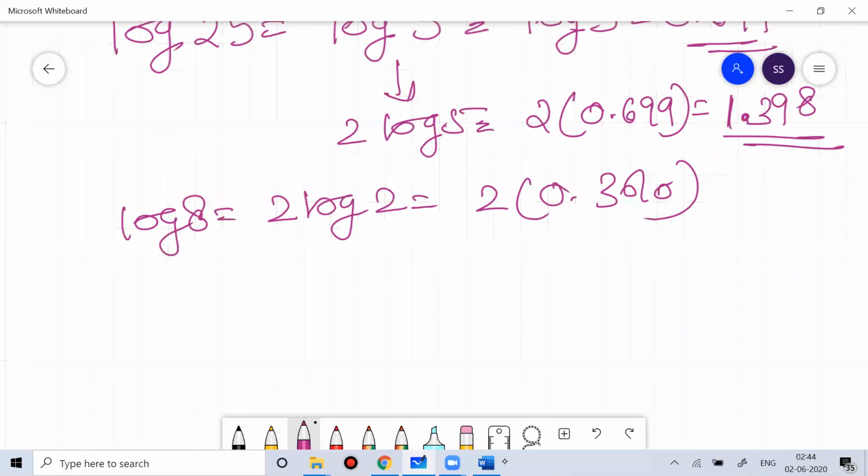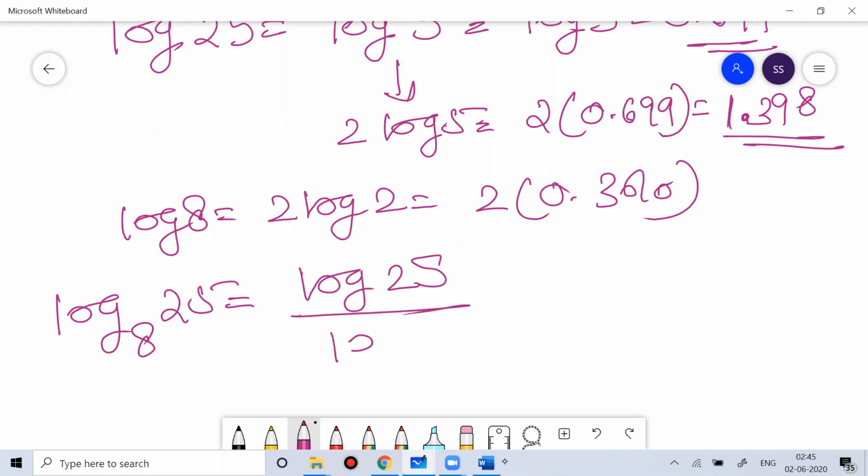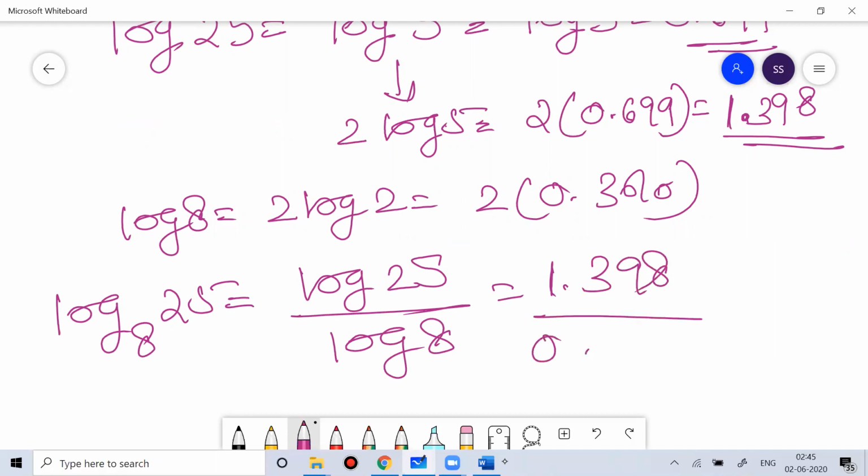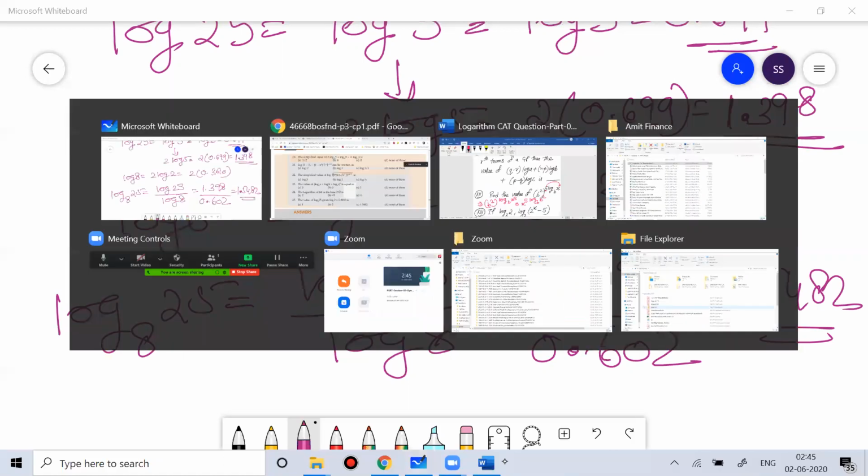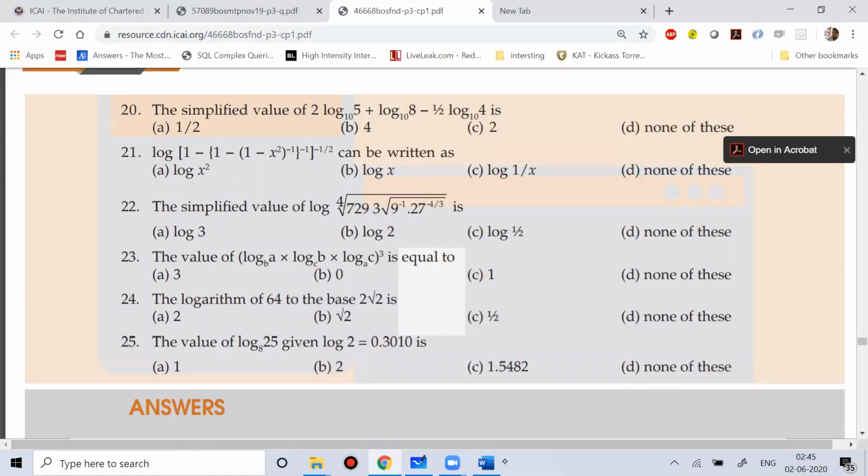So log 25 is 1.398, and log 8 is nothing but 3 log 2, and log 2 is 0.3010. So if I'm asking you log 25 to the base 8, I'm asking you log 25 by log 8. Log 25 is 1.398 and log 8 is 0.903. The value of this is 1.5482. You can use a calculator for that. So the answer is option C.